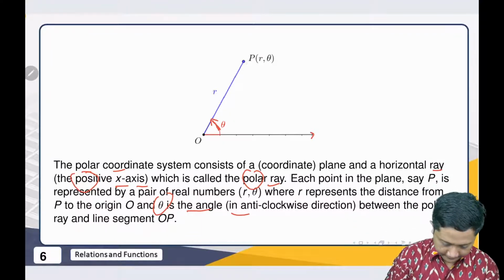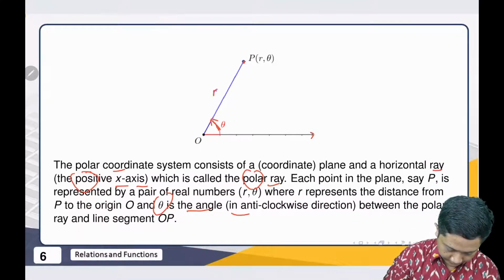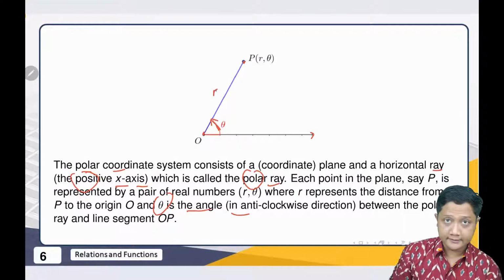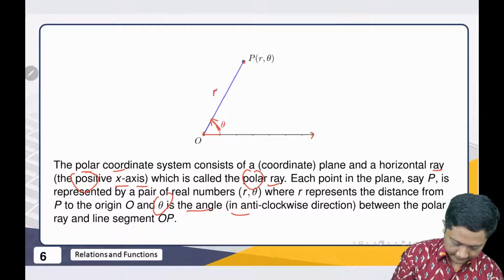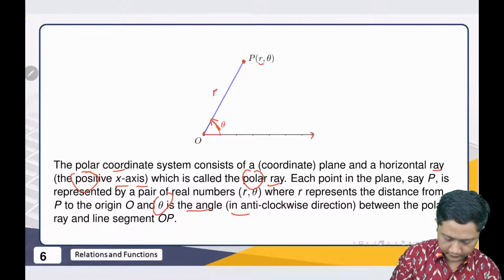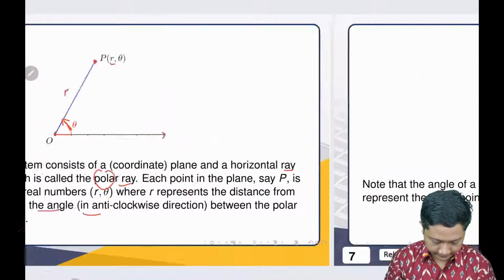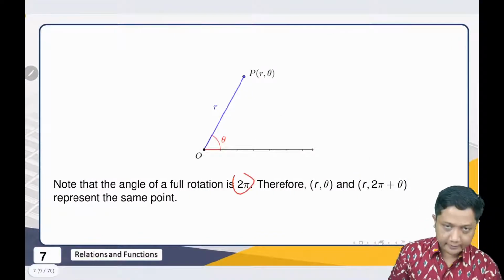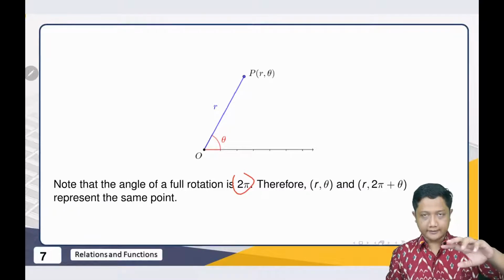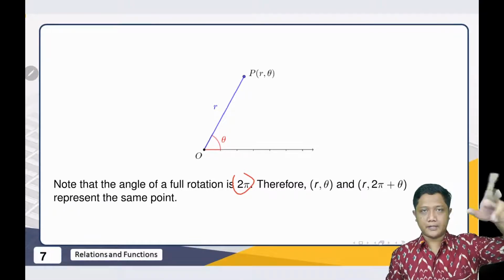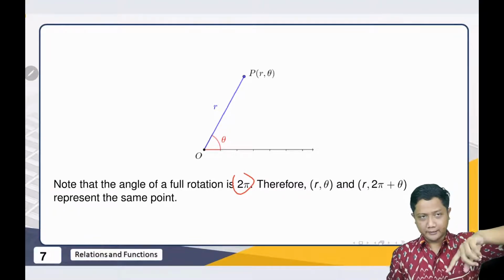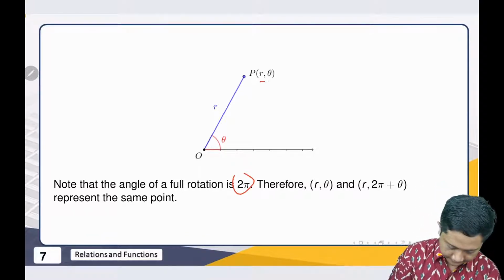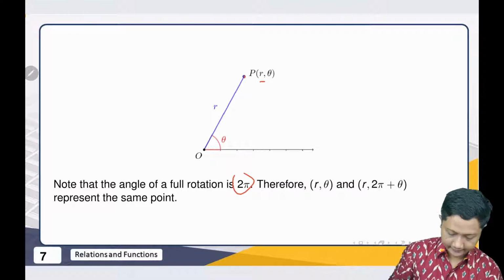For example, if the length from the origin O is r, and then we go to angle theta, then this is the coordinate of our point P. That's the example. Please note that if the angle is a multiple of 2 pi, we go back to the original point. For example, this one is (r, theta).